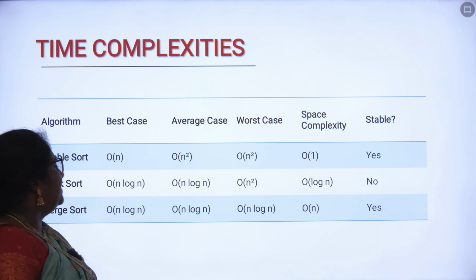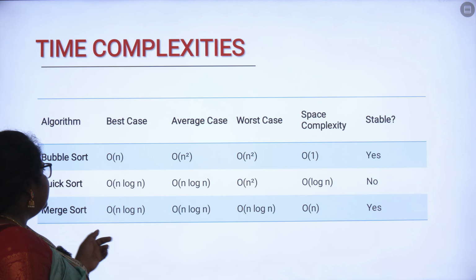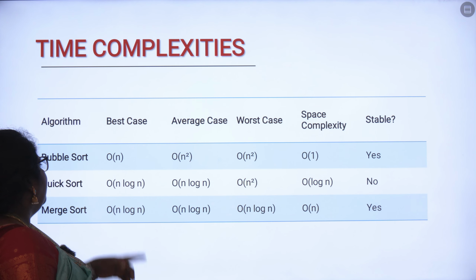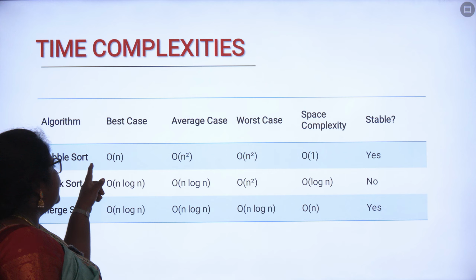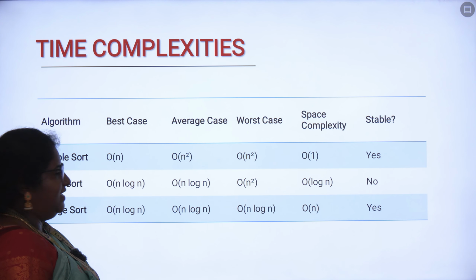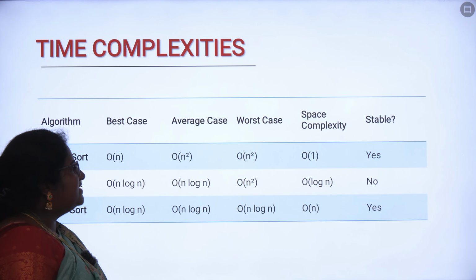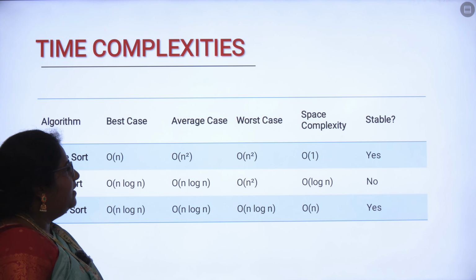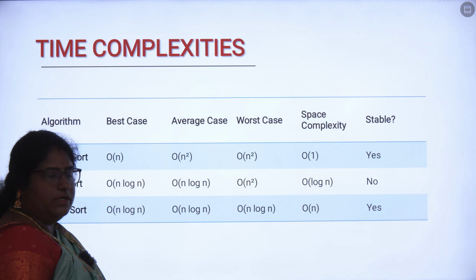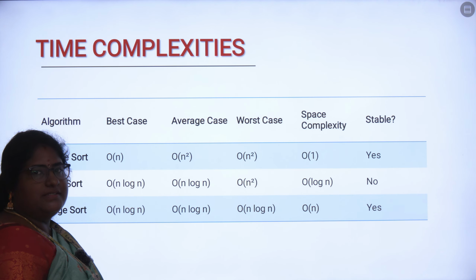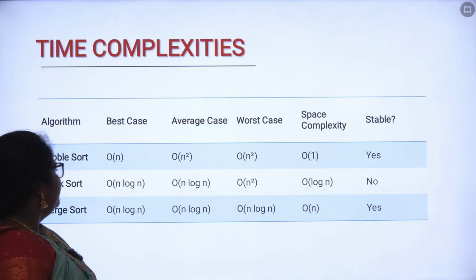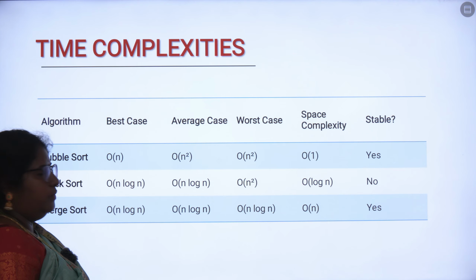So when we are considering the time complexity for these 3 sorting algorithms, when you are considering the bubble sort, your best case will be order of n and average case will be order of n squared, worst case will be order of n squared, space complexity will be order of 1, and whether it is stable or not, it is stable. So the second one is called quicksort.